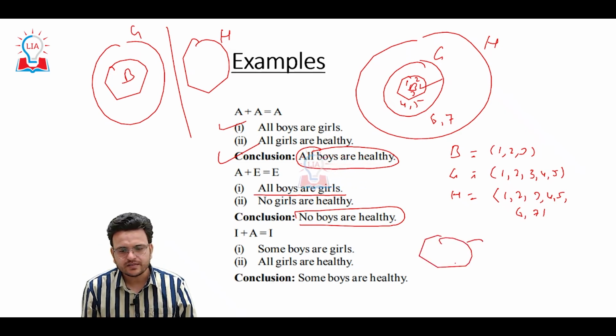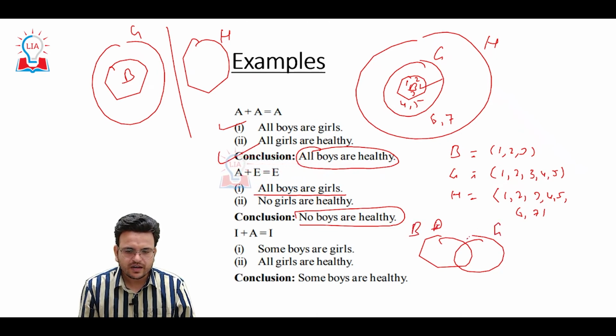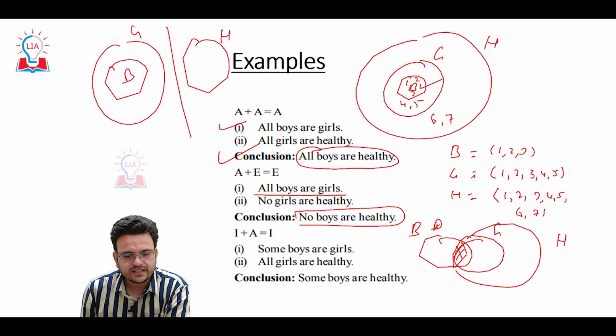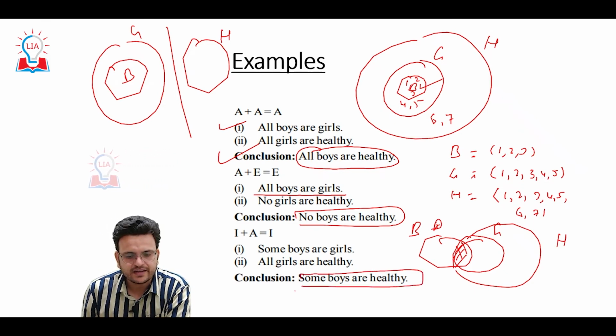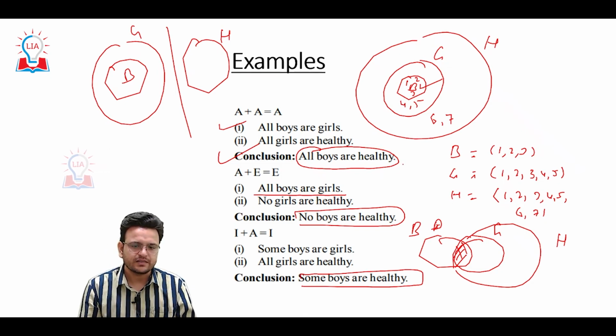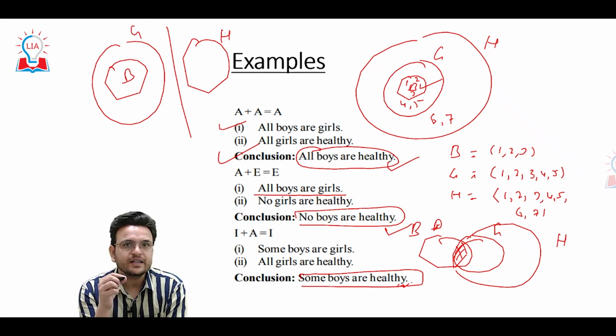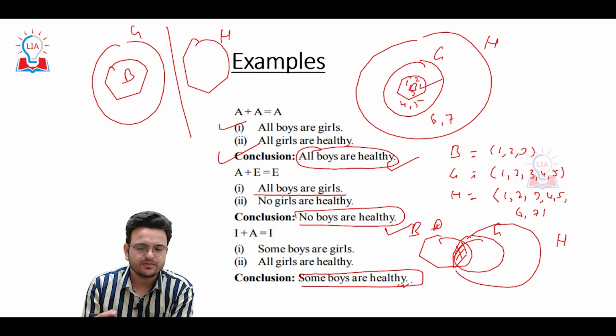Some boys are girls, all girls are healthy. So here this is the common part, so we can say that definitely some boys are healthy. That conclusion can definitely be drawn. Here you have to understand that we are getting only the definite conclusion, the conclusion which must be drawn.